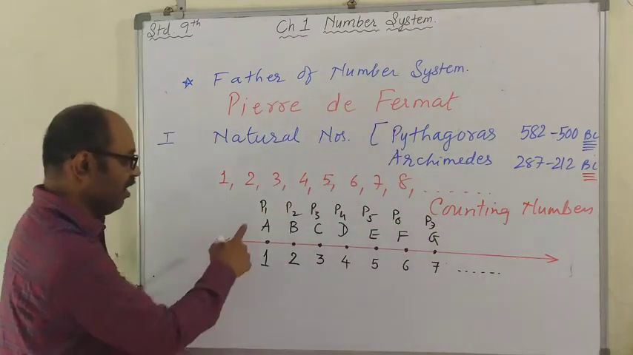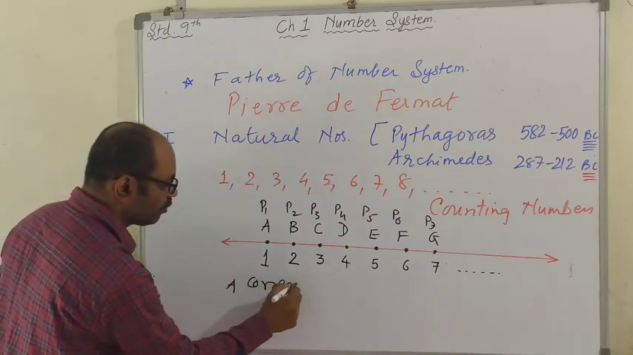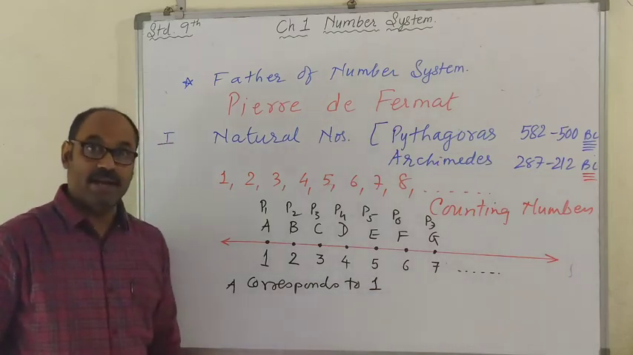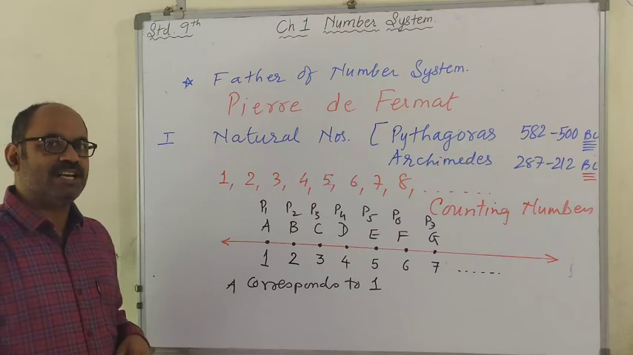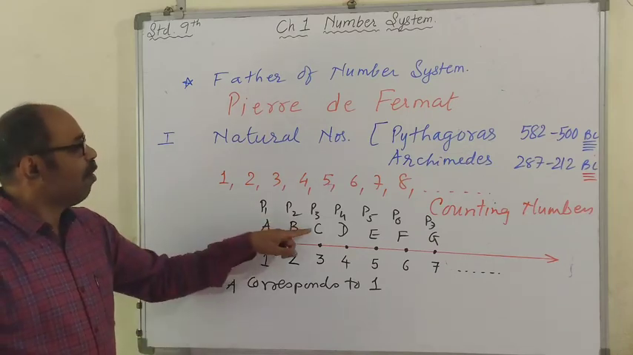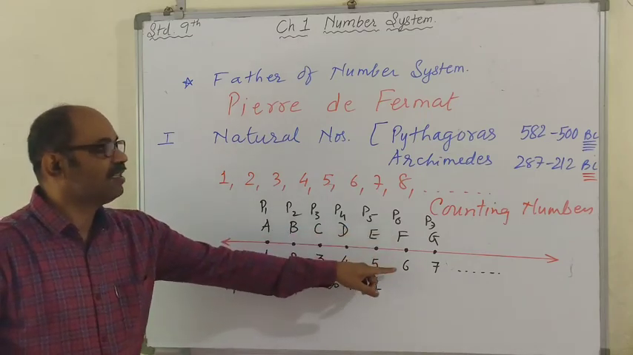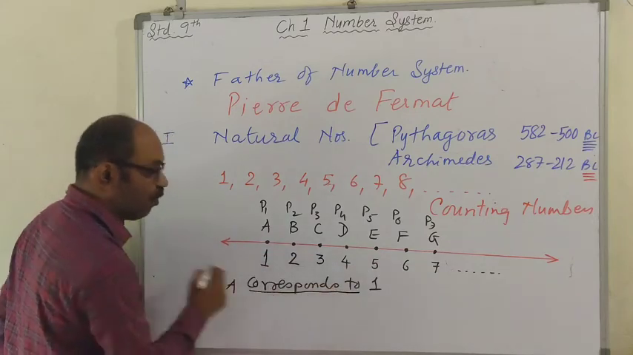Okay? Now here A corresponds to 1. A corresponds to means point A is connected to natural number 1. Point B is connected to natural number 2. Point C is linked with number 4. Point F is joined with number 6. Mathematically we say corresponds to.